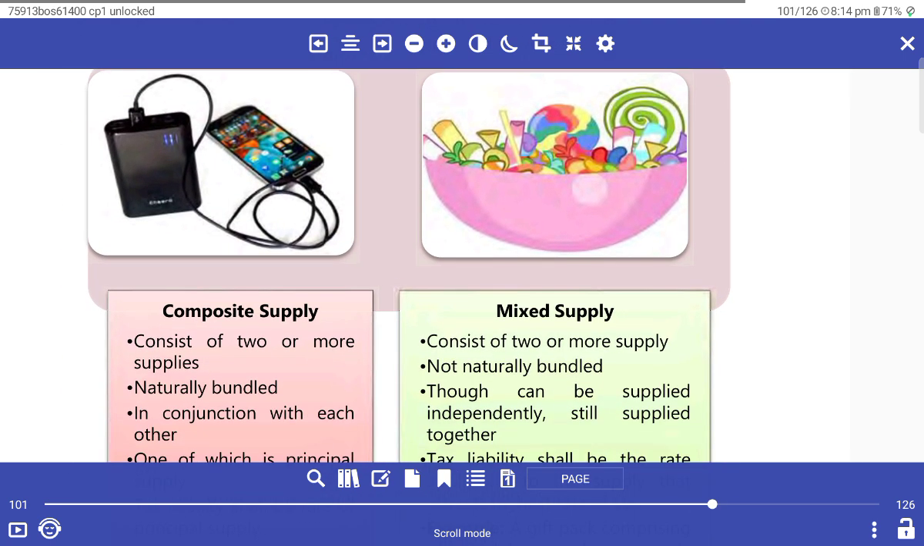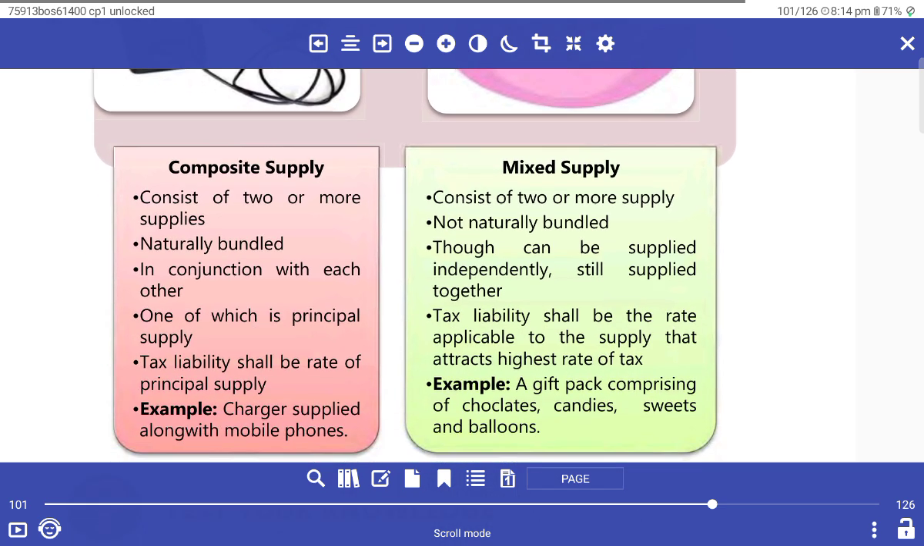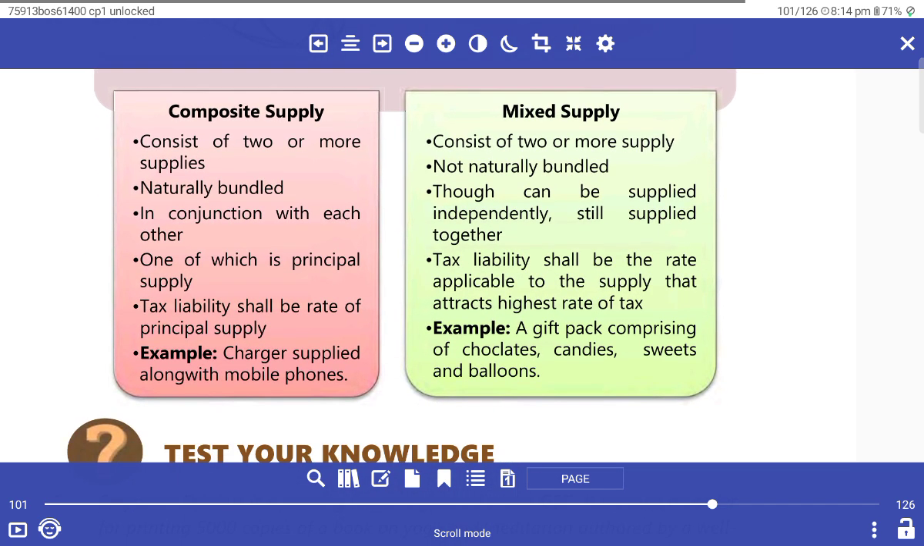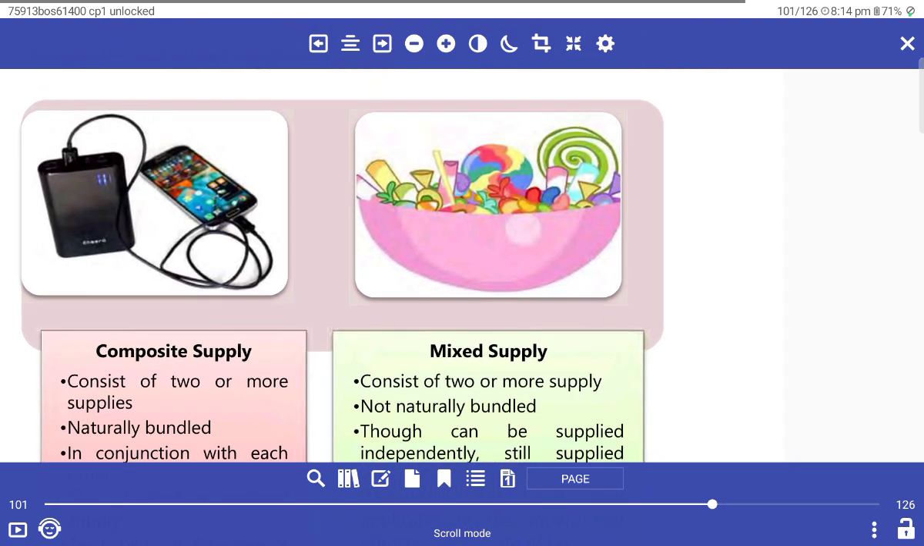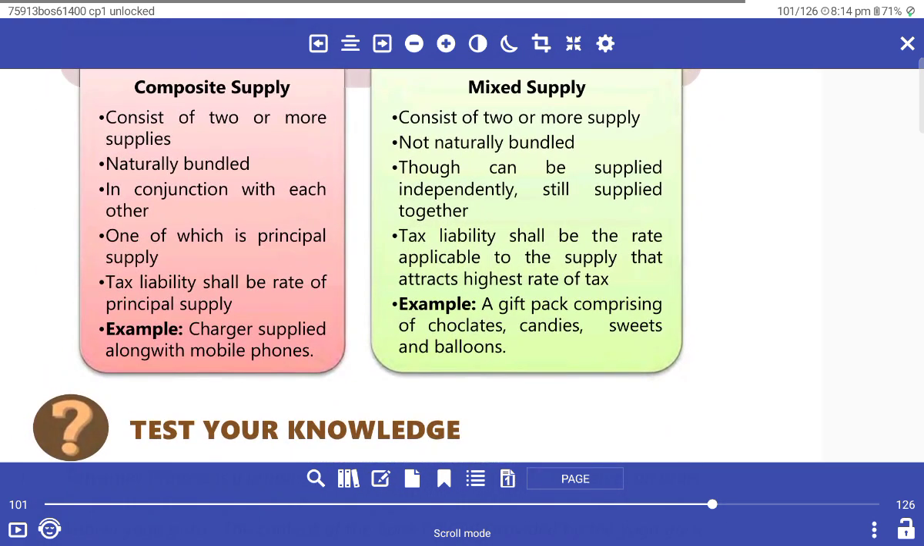Composite and mixed supply. Example: laptop and phone charger. A composite supply consists of two or more supplies naturally bundled and supplied in conjunction with each other, one of which is the principal supply. The tax liability shall be at the rate applicable to the principal supply. For example, a charger supplied along with a mobile. A mixed supply consists of two or more supplies not naturally bundled, which can be supplied independently but are supplied together. The tax liability is the rate applicable to the supply that attracts the highest rate of tax. Example: a gift bag comprising chocolates, candies, sweets and balloons.